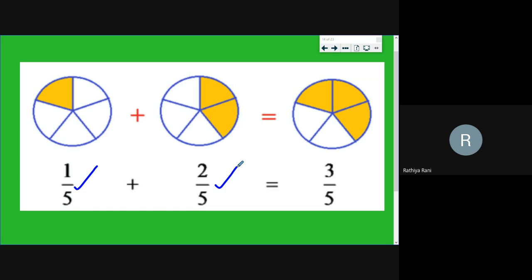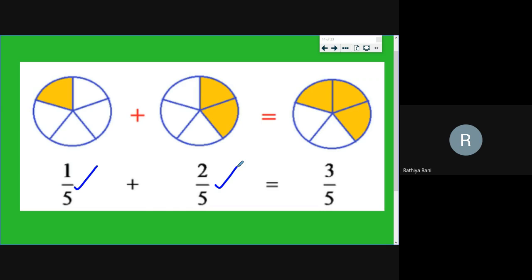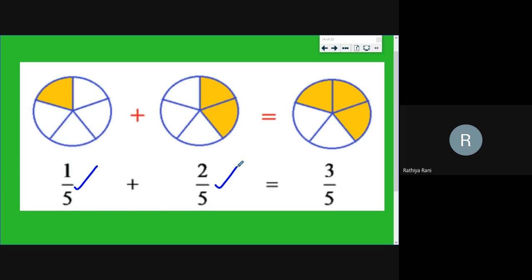Kim Mazania. Daksha, you can mute yourself now. Yes, Kim? Can you explain this question? How to add like fractions? First we should add the denominator. Do we need to add the denominator, Kim?